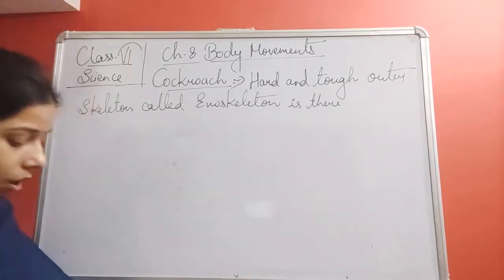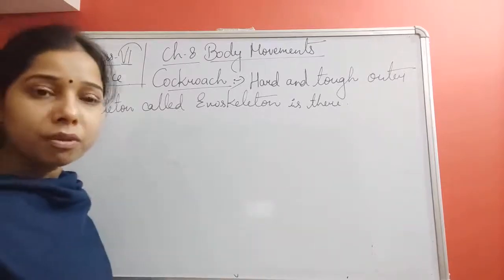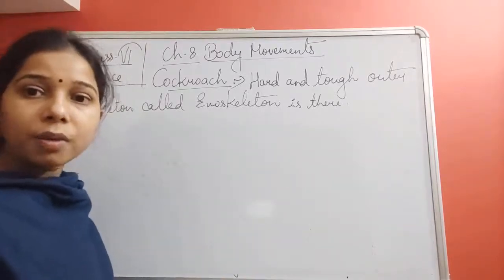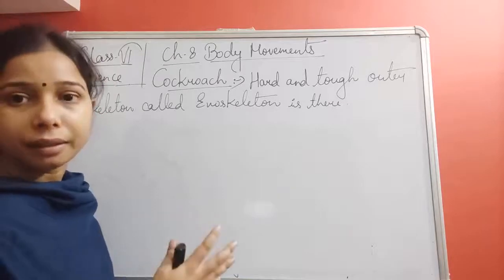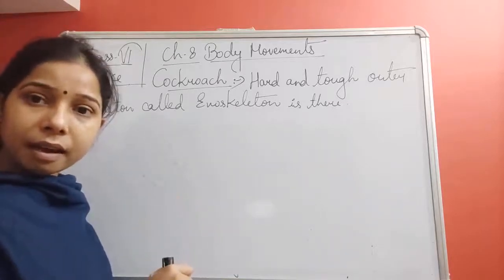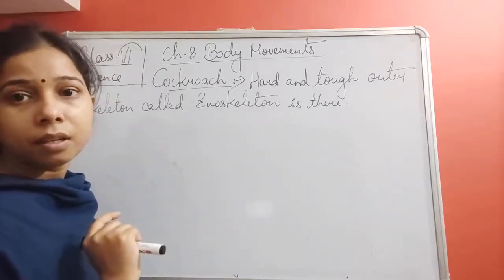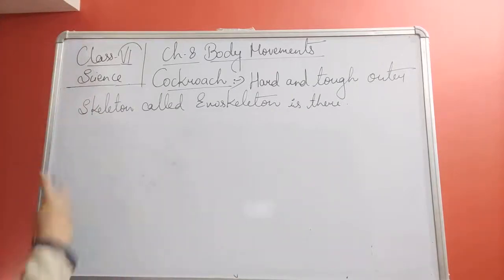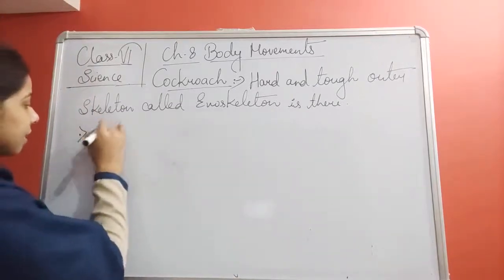Now, a cockroach moves on the ground as well as flies. So it has wings as well as legs. Basically, a cockroach has six legs.